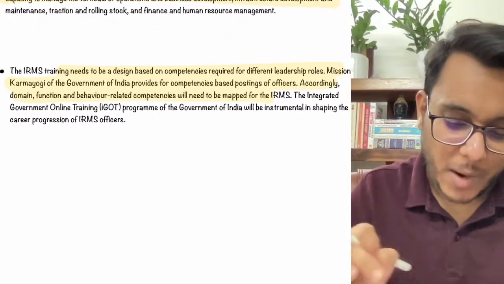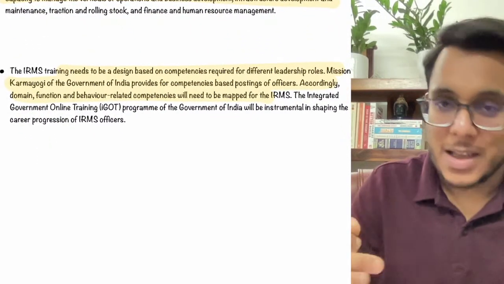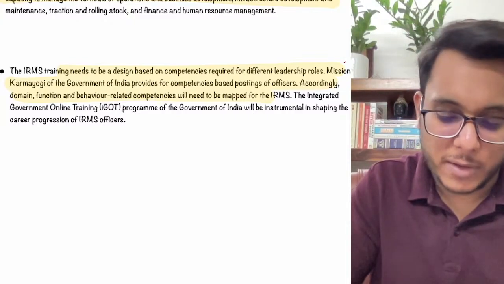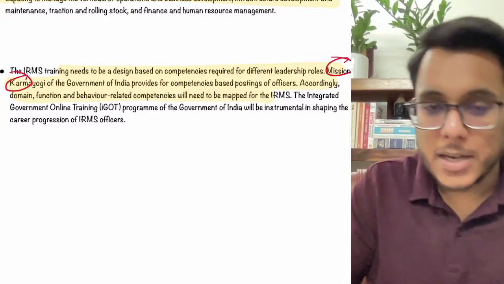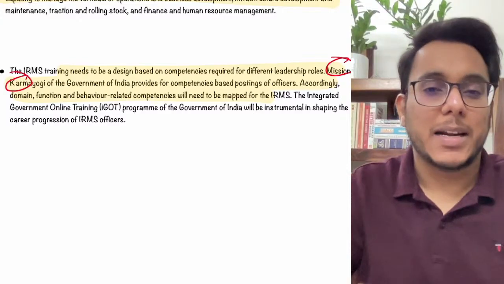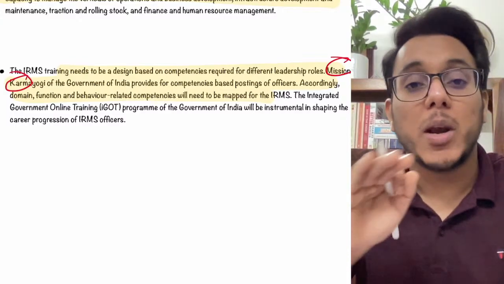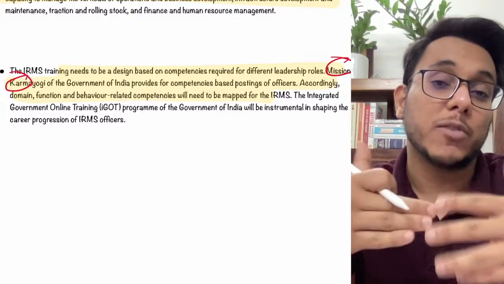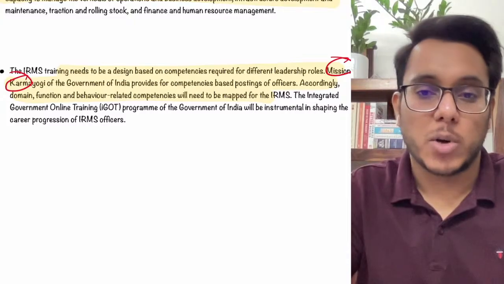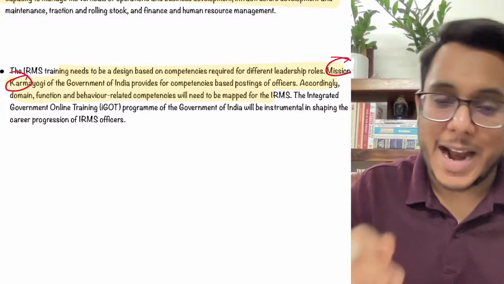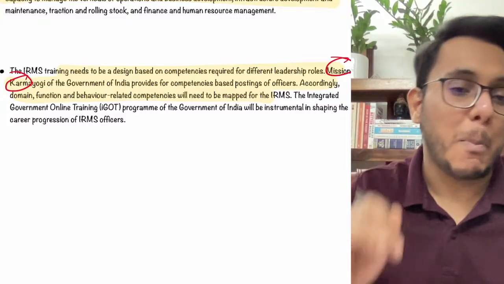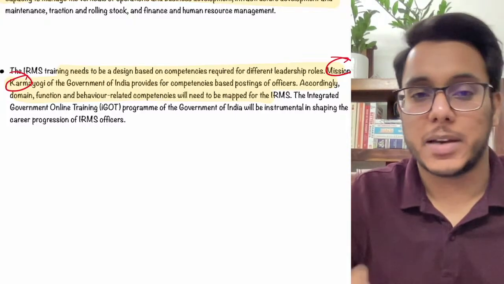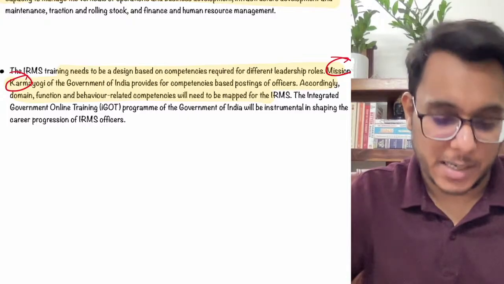Now it has been provided in this particular article that, guys, see, already for the reform of the bureaucracy, last year government had come out with the Mission Karma Yogi. Now this Mission Karma Yogi provides that there needs to be the role based order. Under the role based order, the officer, on the basis of his or her competency, should be given the task. So it is provided that within the railways also we need to map the competencies of the officers, and on the basis of their competency they are to be given the postings, responsibilities, etc.